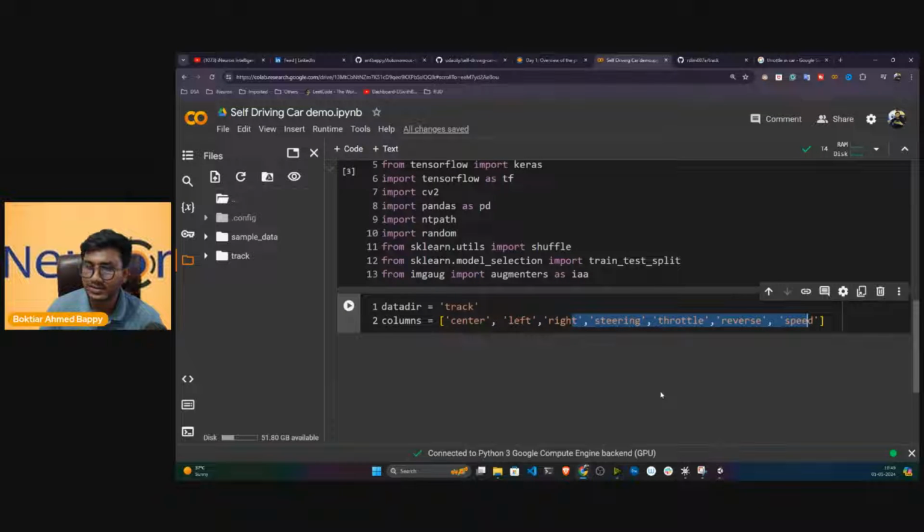So I have to load this particular CSV file and extract my data. Here I only need the starting position of my car with respect to the image. Now let's say you are creating some advanced application. You are also considering the reverse position and speed of the car, for example when your car has to brake. If you want to integrate these technologies, you can take this data as well for the analysis. But I'm going to make this particular application simple.